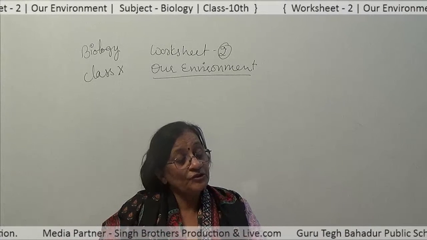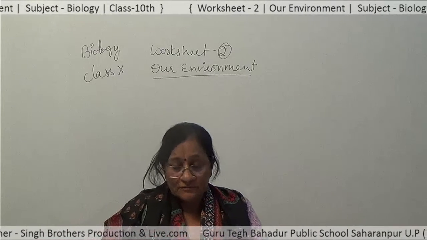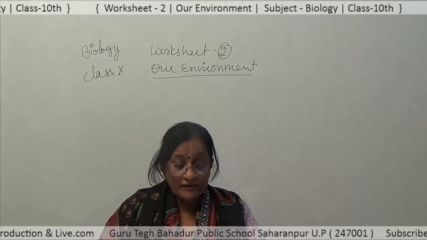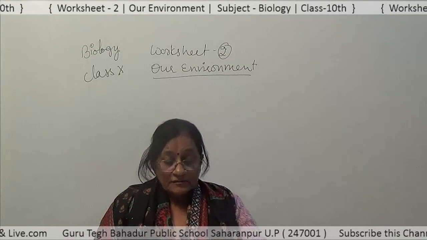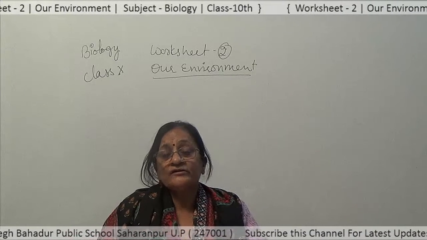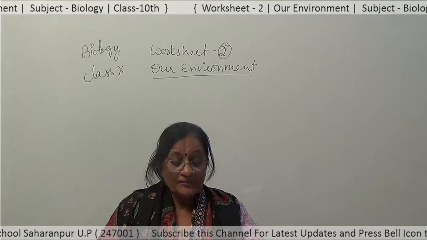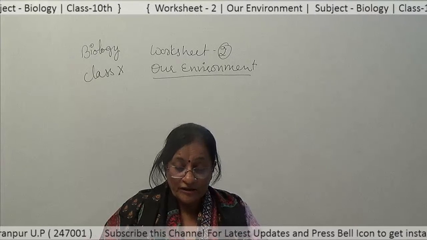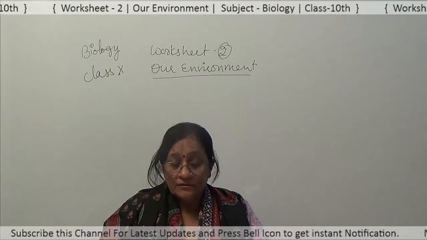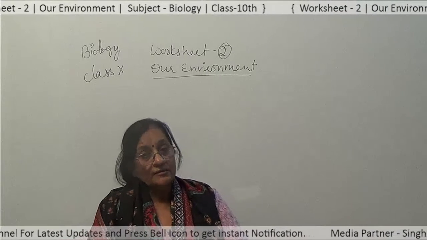Next, question number 4 is, what are decomposers? Decomposers, as we have learnt from the chapter, act on dead decaying matter or dead decaying organisms. Decomposers are the organisms that decompose the dead decaying matter into usable parts of the environment. It means they break down the complex organic matter into inorganic matter, and that inorganic matter goes into the environment and soil and is used up by plants.